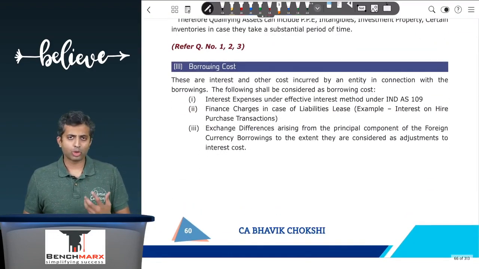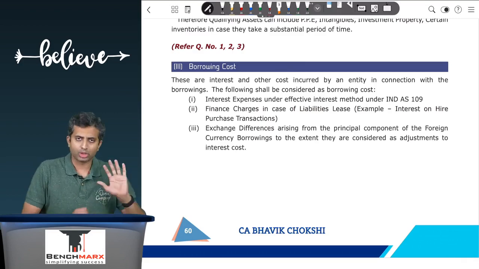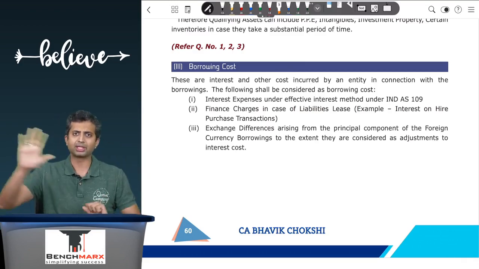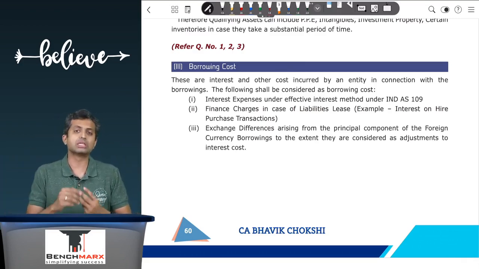Next, you have borrowing cost. What do you mean by borrowing cost? So we said what is a qualifying asset. Now you come to borrowing cost. Well, borrowing cost has 3 ingredients.